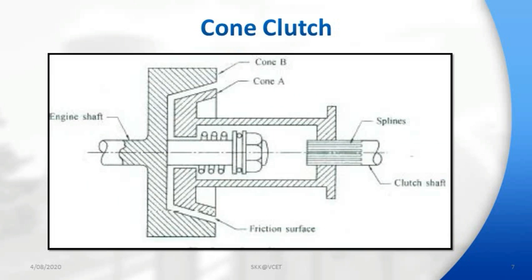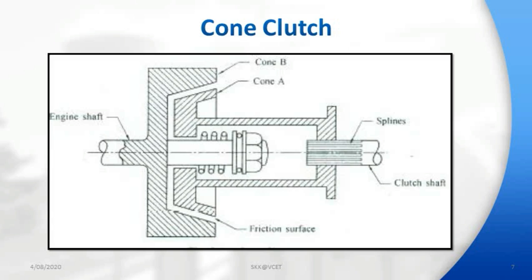Cone clutch. The schematic representation of the cone clutch you can see in the drawing. It consists of cone B and cone A. Cone B is connected to the engine shaft, cone A is connected to the clutch shaft, and both cones have a friction surface also.